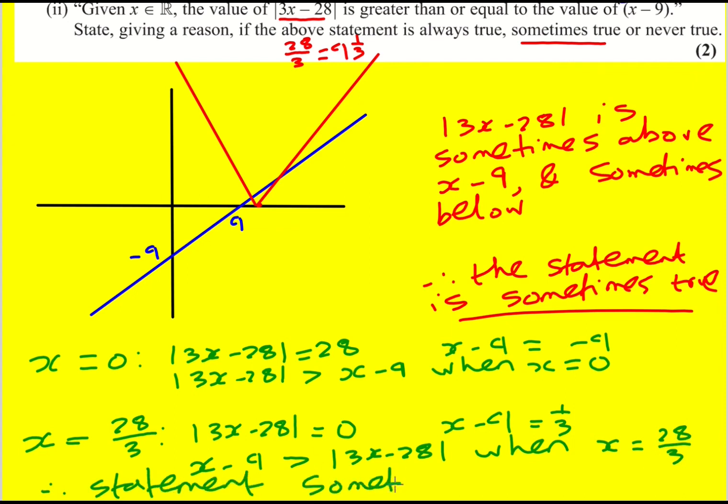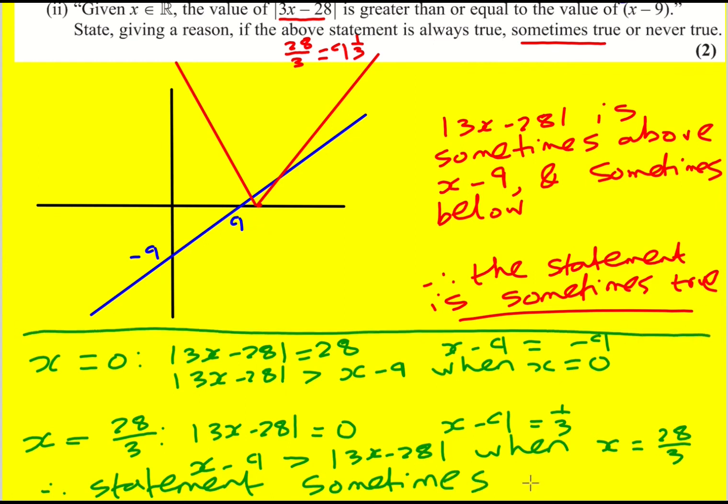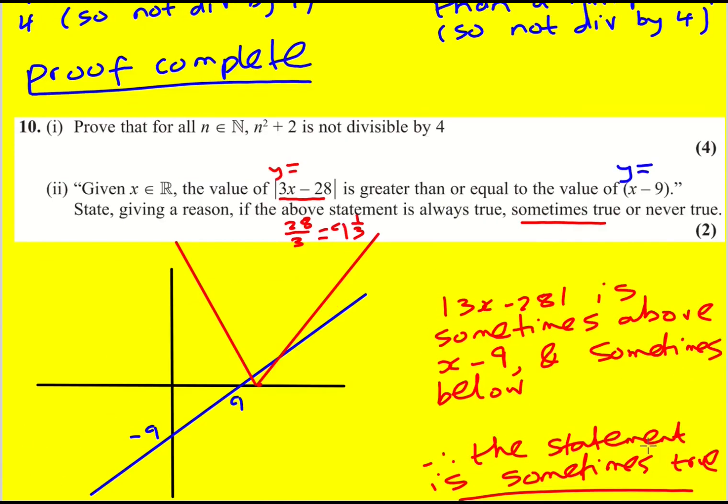It's just an alternative if you're not so happy with drawing the graphs, but what I would say is practice them because it comes in really useful when you're solving modulus equations. But those are two different approaches. Well done.